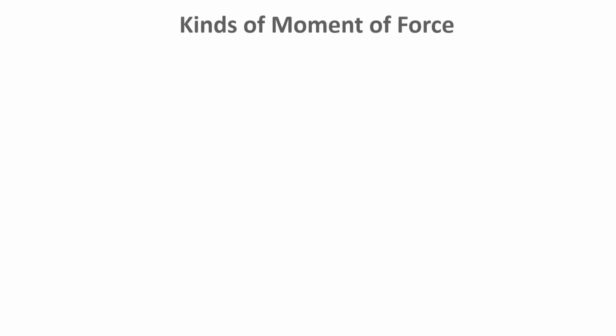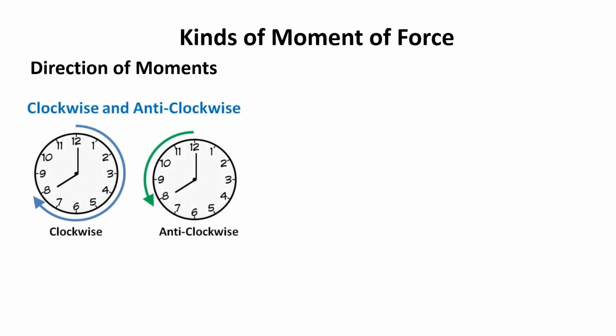Okay. Now, what are the kinds of moment of force? Kinds of moment of force are based on the direction of moment. When you apply force on an object which is free to move, it will move in the direction of force: forward, backward, left, right. But when the object is fixed or pivoted at a point, it will rotate, and it will rotate only in two directions.